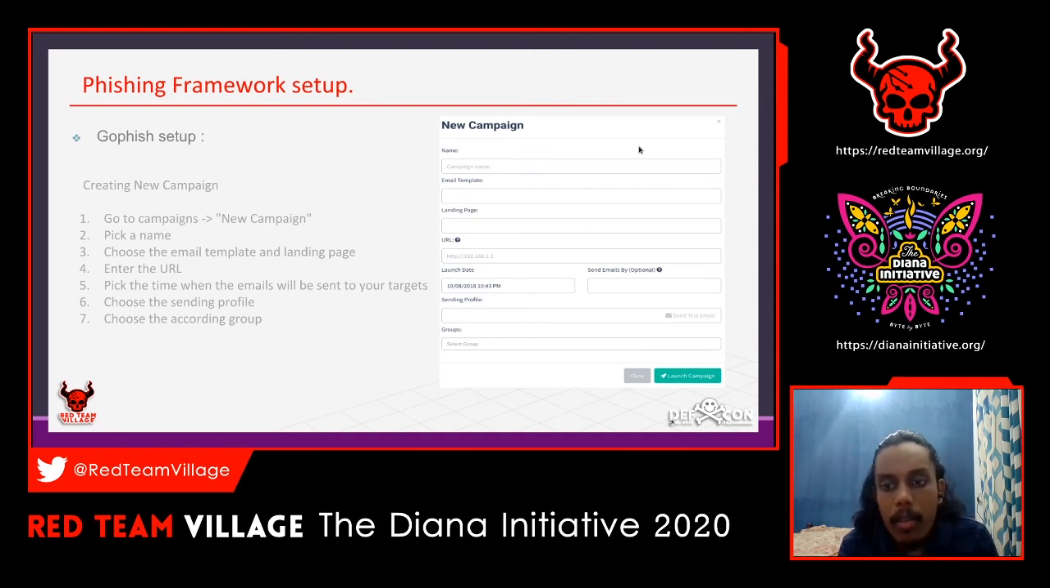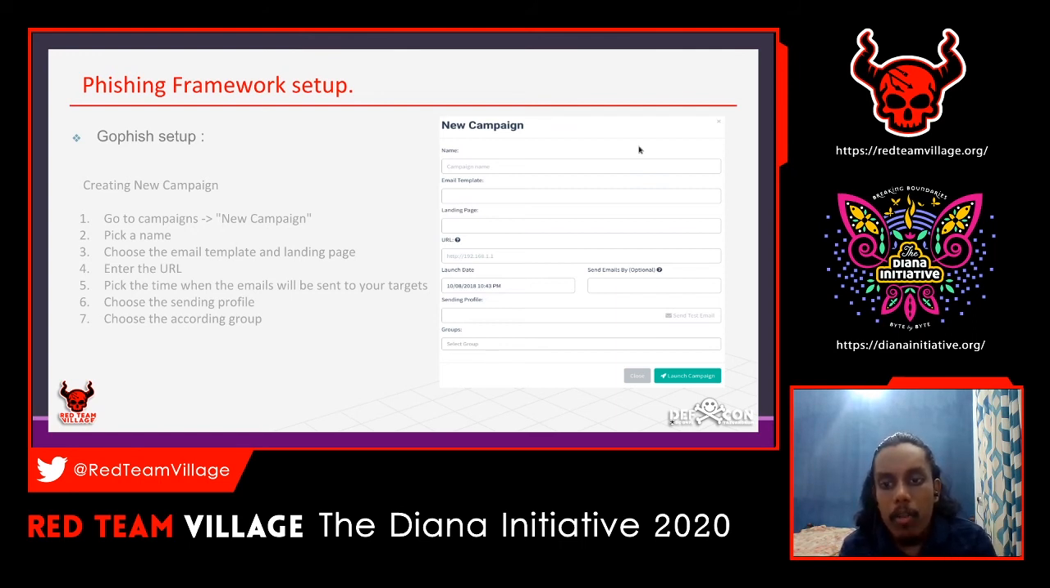Once we have set up all the sending profiles, groups, landing pages, and our template, we can start the new campaign. You have to go to the campaigns part, click new campaign, and pick a name. I think all of you can see the screen. In the screenshot you can pick a name for the campaign, let's say ABC Corporation's phishing simulation or phishing campaign, and you can put the email template that you have created before. You can select it from the drop down menu, and you can put the URL.